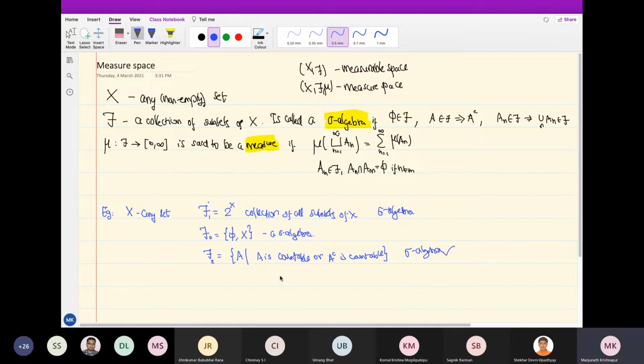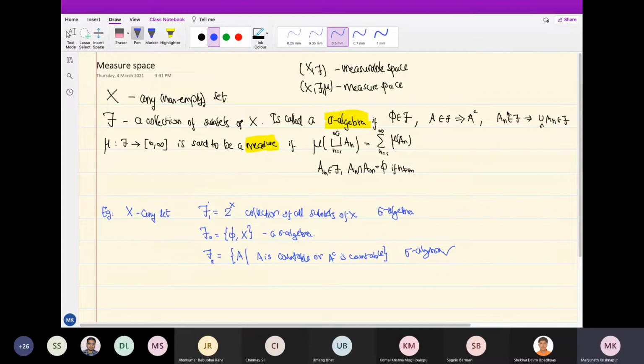You take all sets which are either countable or their complement is countable, sometimes called co-countable. It is closed under complementation, and the empty set is there. If A is of the countable type, A complement is of the co-countable type and vice versa. But what if I take countably many sets A_n in this F2? Will the countable union be there?